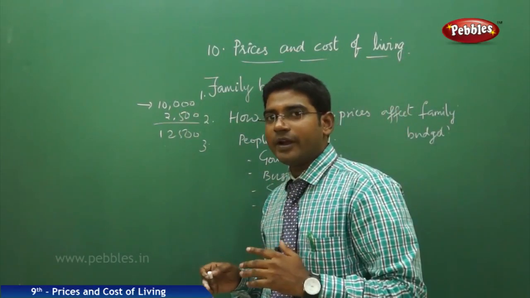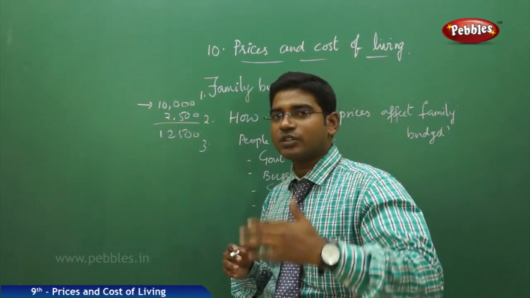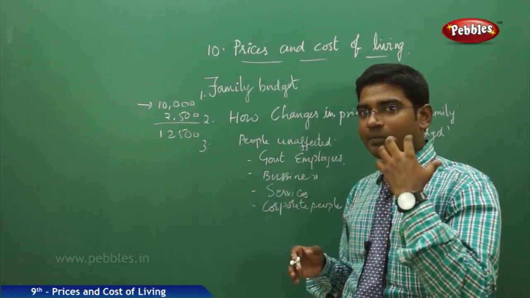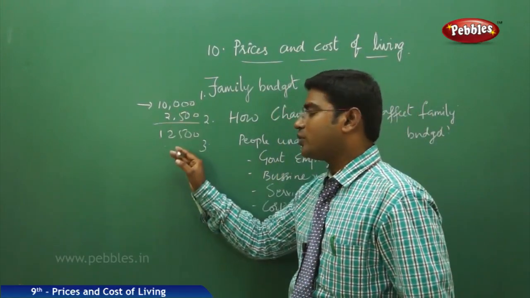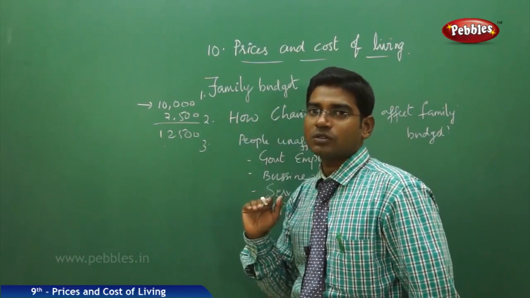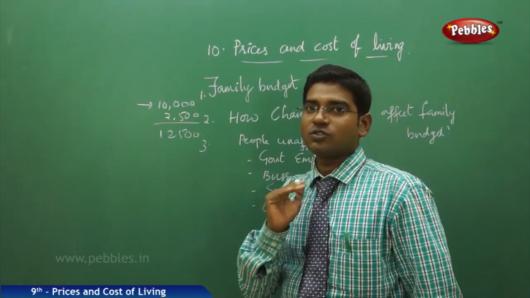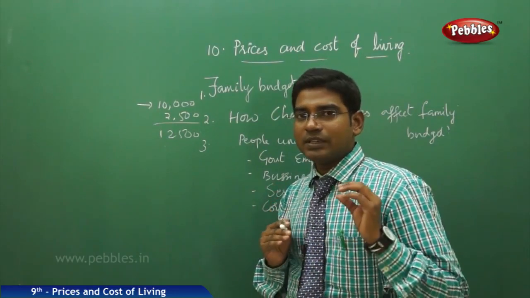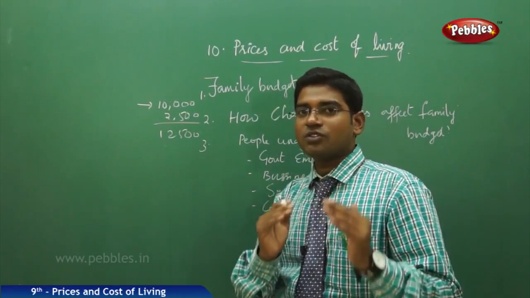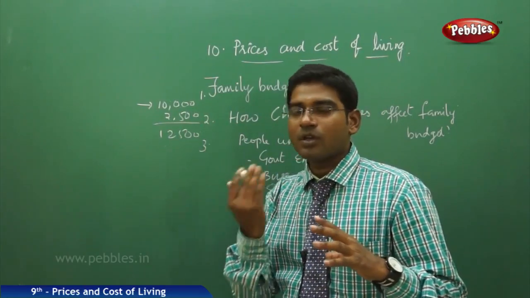If you calculate the room rent, the food they are spending, the groceries, the bills, and the transport, all this gets added up, and the income they are getting is not sufficient for them, so they need to borrow a certain amount, and that amount is added to the total expenditure of a particular family. So it is very clear that the income is not sufficient because the prices of the products are a bit more or a bit less.